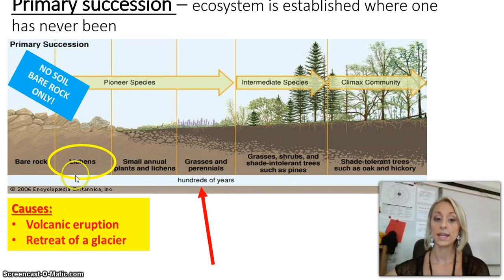Something else to note is that in primary succession, the first living organisms to enter would be lichens. Lichens are photosynthetic organisms that do not need soil in order to grow and survive. So these lichens can grow and survive on bare rock. The last thing to take note of is that primary succession takes hundreds of years to reach the climax community. The climax community is when the forest or the ecosystem is at its peak. It's the largest that it will get.